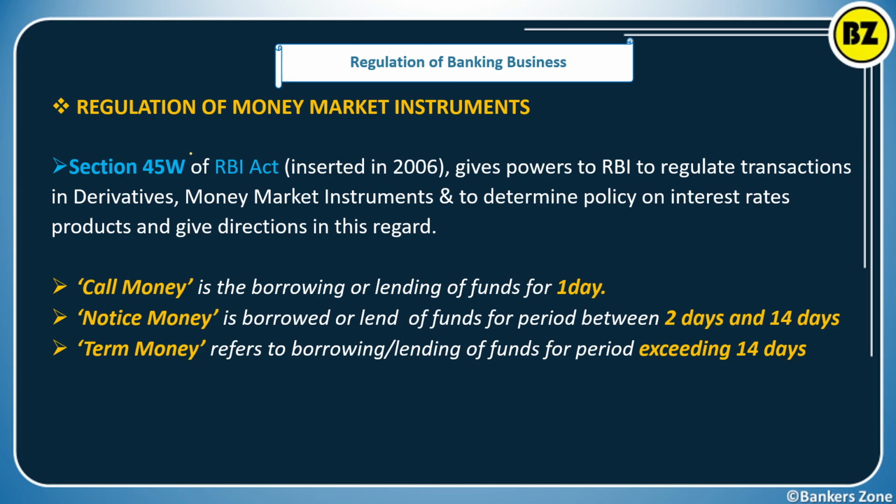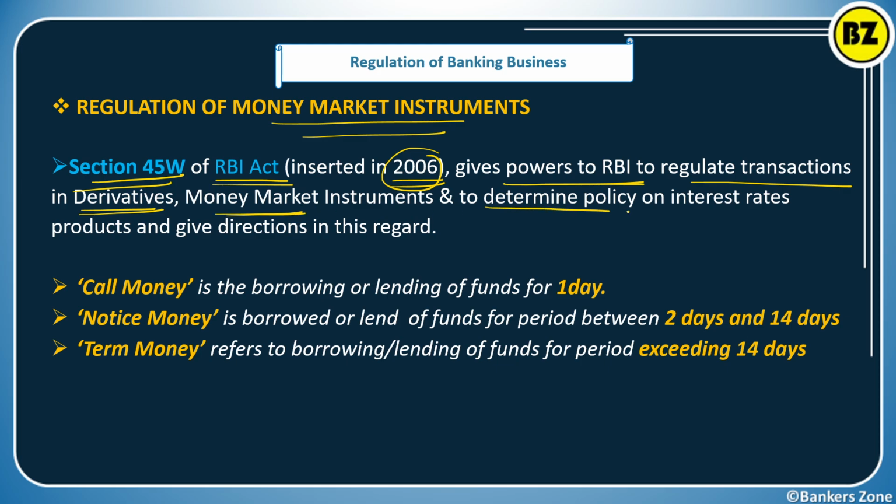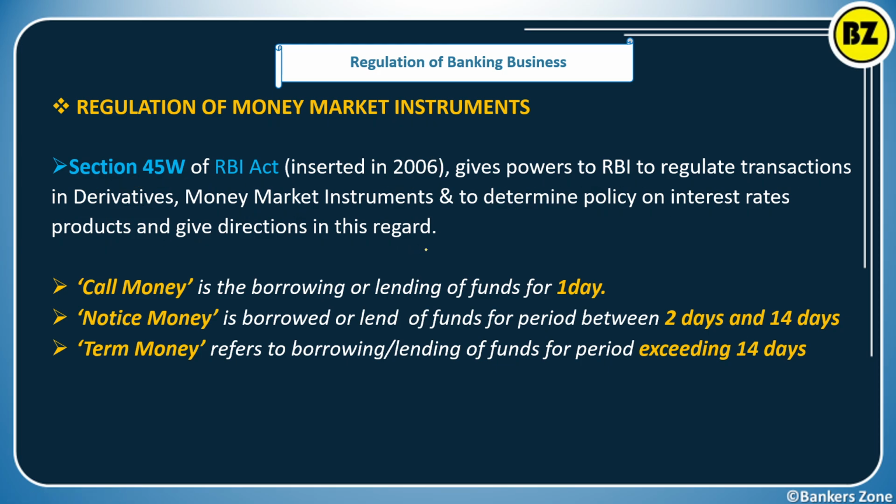Now, see, regulation of money market instruments. So what are the money market instruments? Commercial paper, right? Apart from that, the certificate of deposit. These are the money market instruments. See in detail, Section 45W of the RBI Act, which was inserted in 2006, gives power to the RBI to regulate transactions in derivative money market instruments and to determine the policy on interest rate products and give directions in this regard.